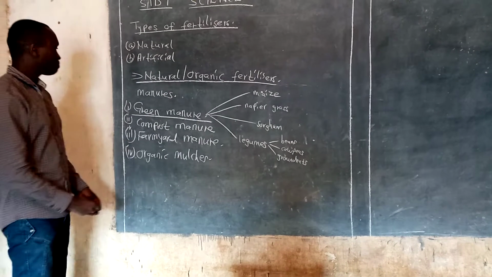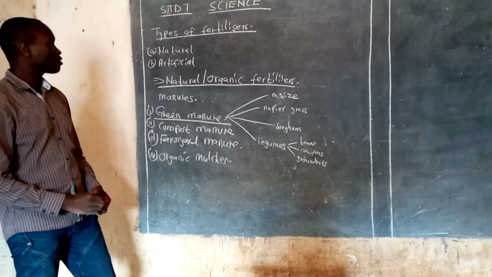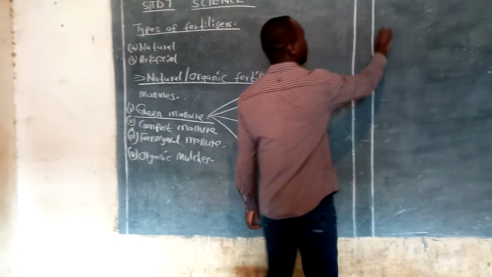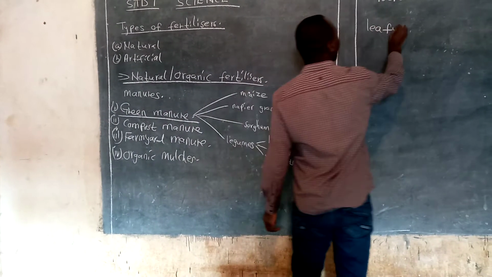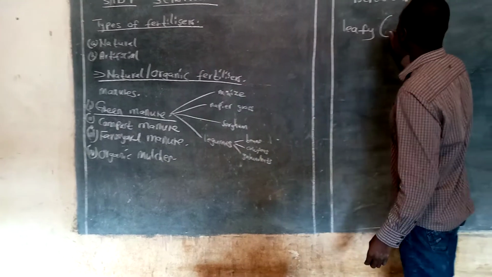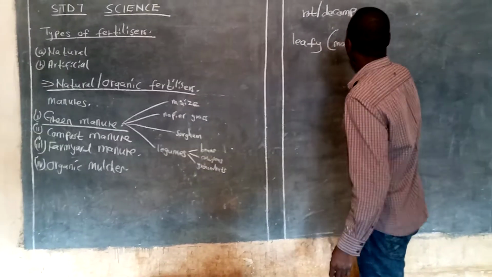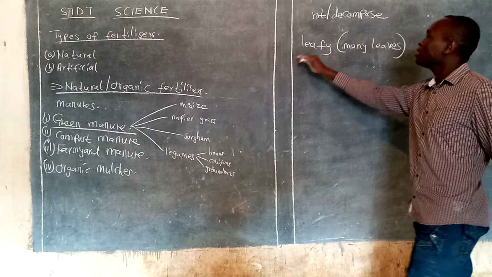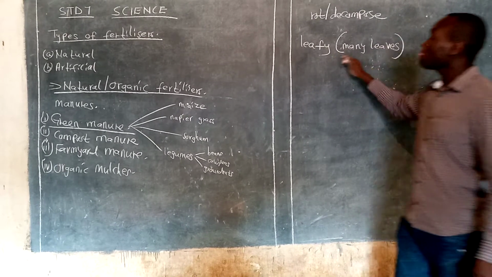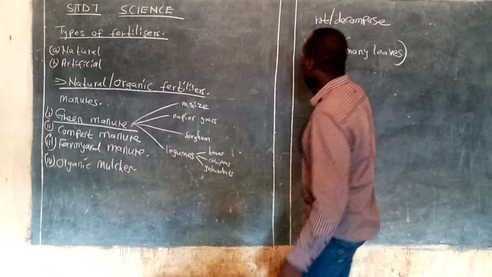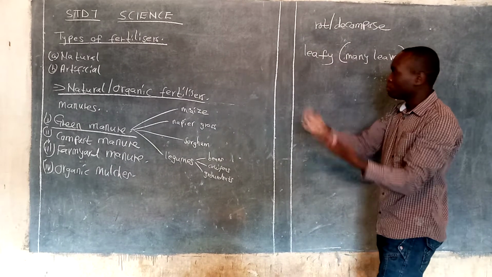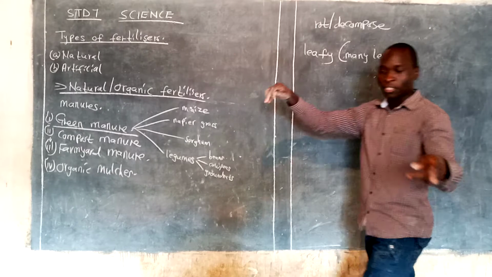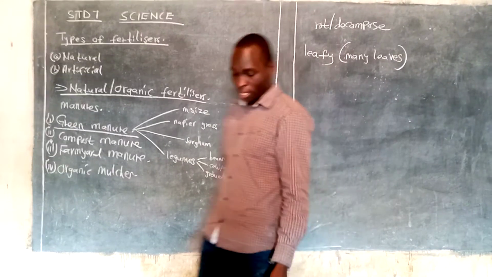And then number two, on the qualities of plants to be used in making green manure is that these plants should be leafy. That means they should have very many leaves. Many leaves. When we say that a plant is leafy, it means it has very many leaves. Remember, these leaves are the ones to be chopped into pieces, buried into the ground, they decompose and release nutrients to the crops. So they should be leafy.